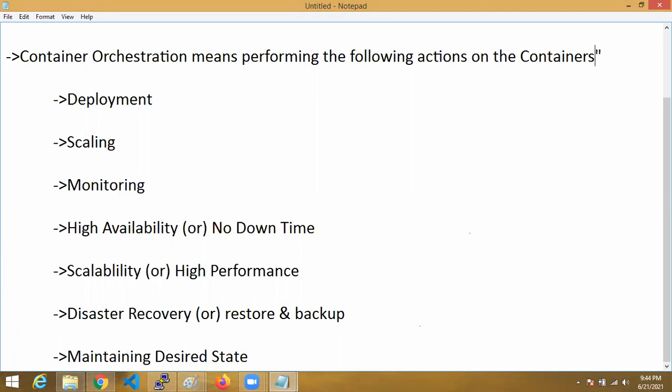On the containers only. The containers we learned about in Docker, when some actions are performed on them in a live environment, it is known as container orchestration. The actions I will explain. Okay, time is running out, reconnect.